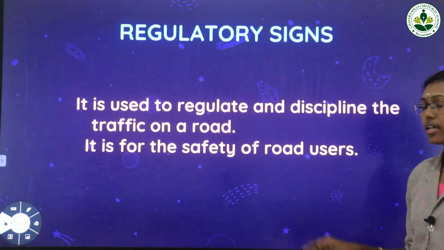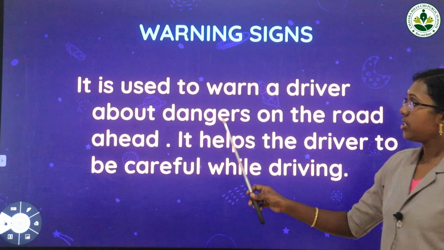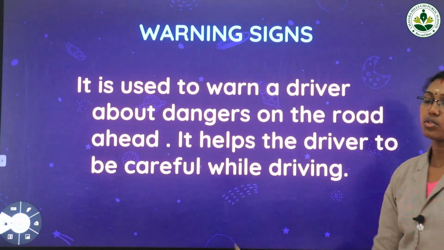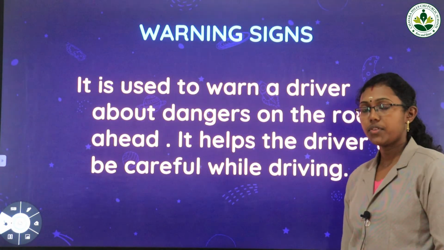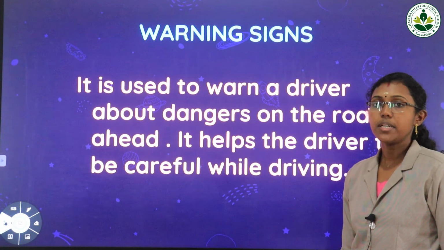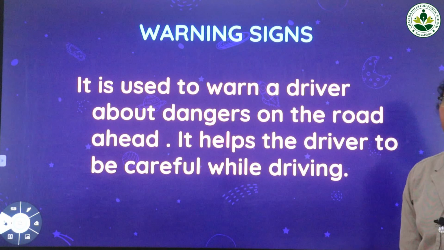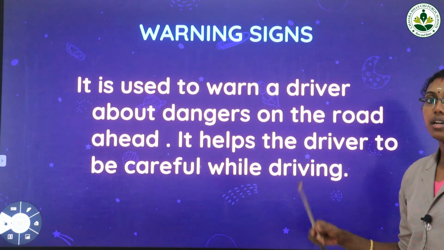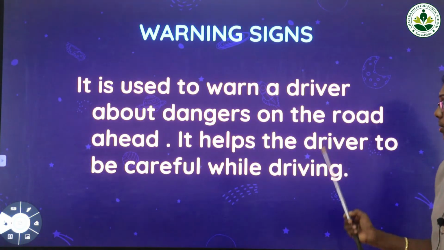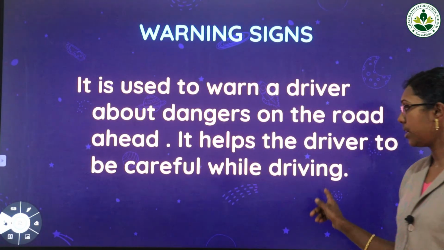In your textbook, you can see a few pictures. You have to see that. Then warning signs are used to warn a driver about dangers on the road ahead. While we are traveling to a place that is not our own local area, by seeing the signs or symbols on the roadside, we can understand that something dangerous is going to happen on the road. Even if there is an S-type curve, there will be a warning symbol near the road. It helps the driver to be careful while driving.